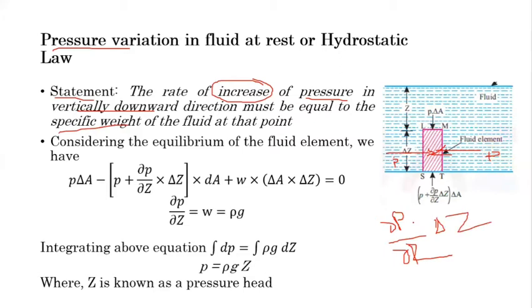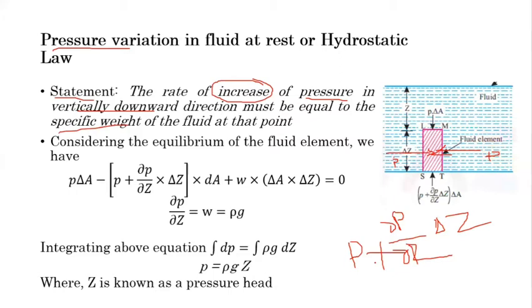So this is the difference of pressure between the top surface and the bottom surface. But P is the intensity of pressure at the top surface. So we have to consider the intensity of pressure at the bottom surface as P plus del P by del Z into delta Z, which is written over here.